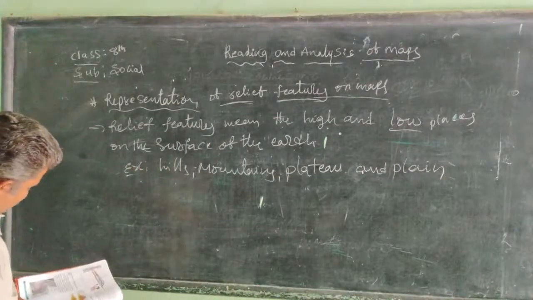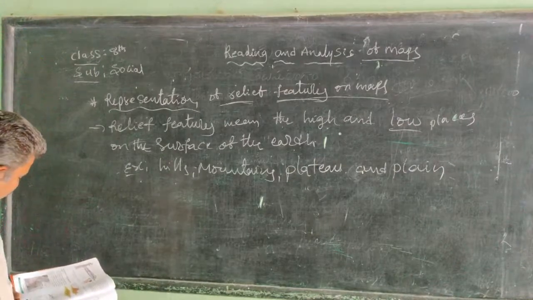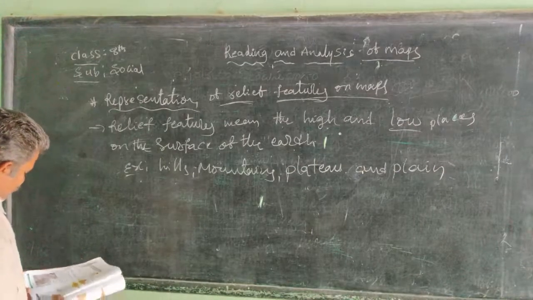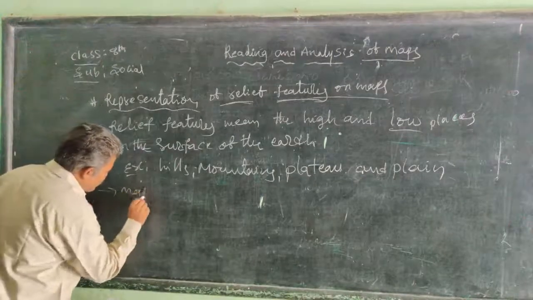Since the maps are flat, we cannot show the height on a map. We therefore use special symbols.